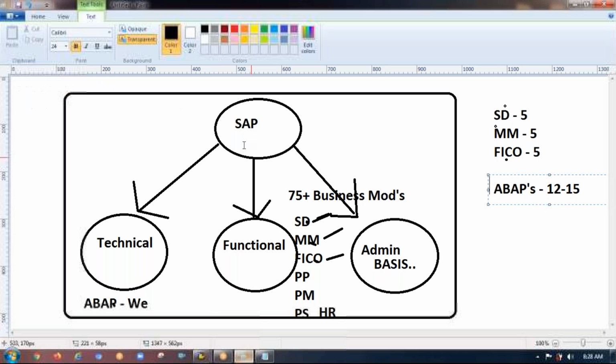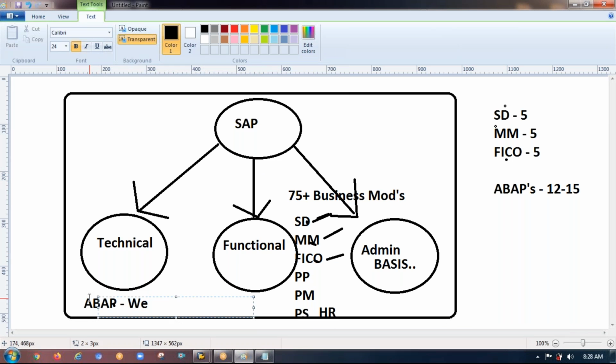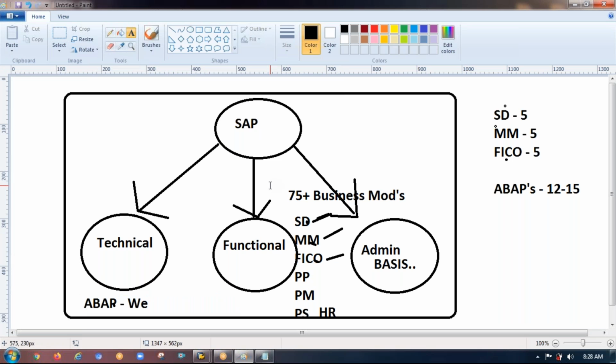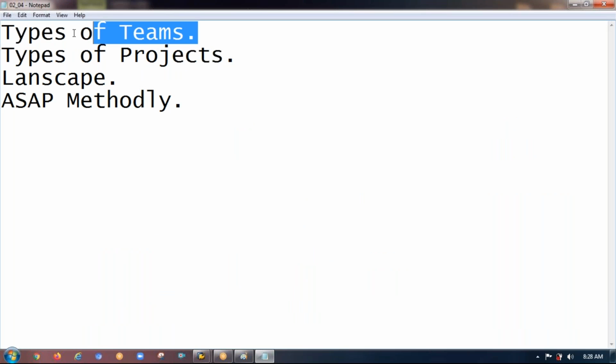Types of teams. Going forward, yes, I'm working in SAP and my team is the technical team. We call it the ABAP team. These are very basic terms like technical, functional, and admins, but we are into SAP ABAP. ABAP stands for Advanced Business Application Programming. We will discuss this in the coming classes. For now I am talking from the SAP standpoint. Maybe from Monday, I'll exclusively talk from the ABAP standpoint because we are in the technical team. Yes, the first thing is done.